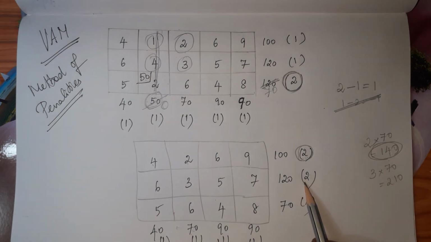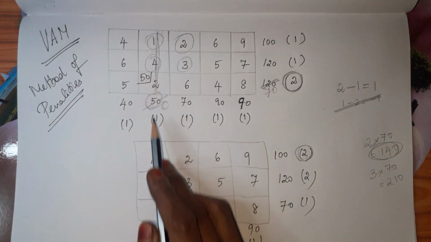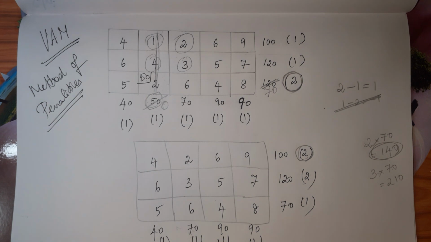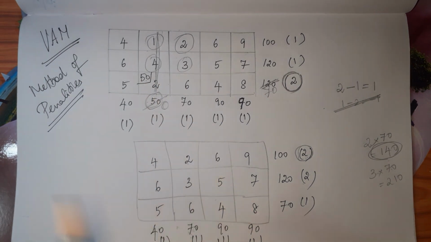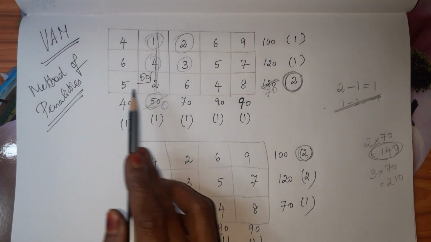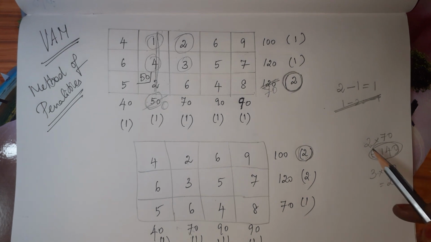And if I take this 2, 3 is the minimum, 120, 70, 70 is the allotment, 3 into 70. Why are we multiplying? In the final answer, whatever allotments we made, while writing the final initial basic feasible solution, we have to multiply the cost and allotment. All the costs and respective allotments we have to multiply and add. That's why I have multiplied the cost with the allotment made.